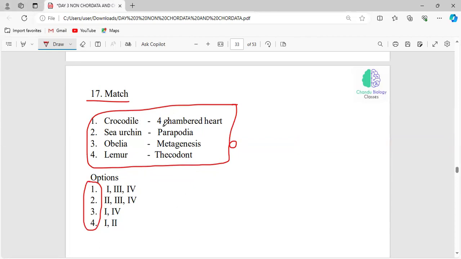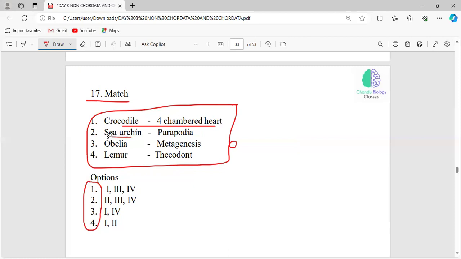Okay, crocodile has a four-chambered heart. Generally, reptiles have a three-chambered heart, with the exception of the crocodile. Only the crocodile under the class Reptilia has the four-chambered heart. There are two auricles and two ventricles. All other organisms under the class Reptilia have the three-chambered heart.